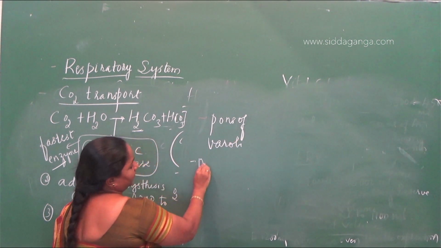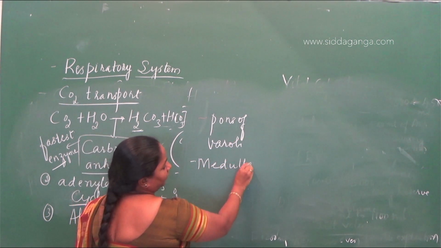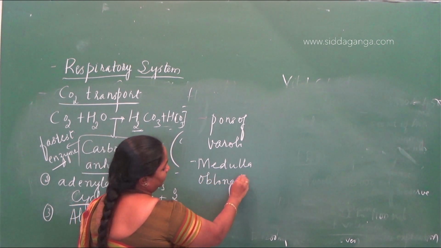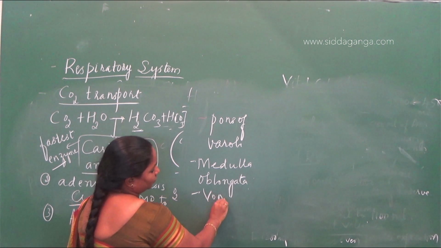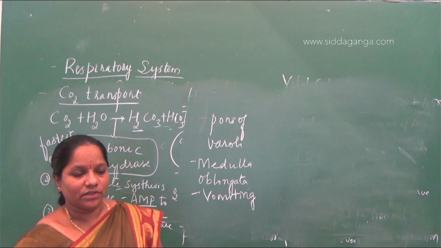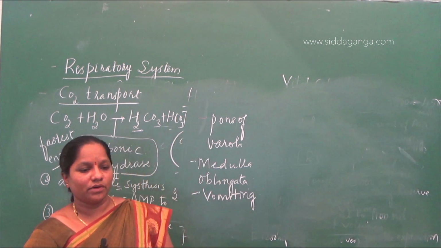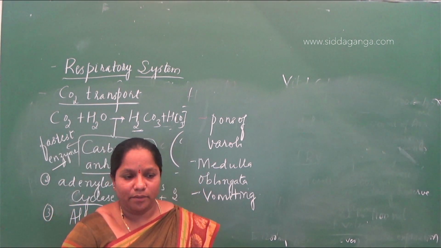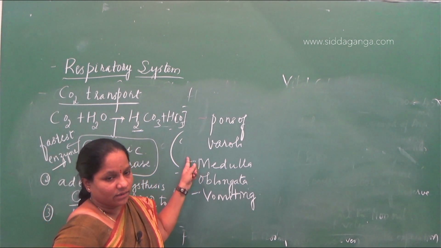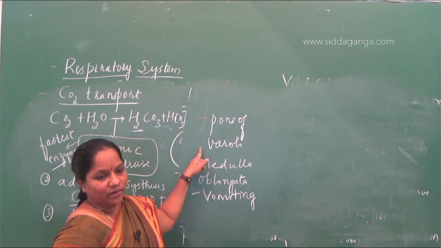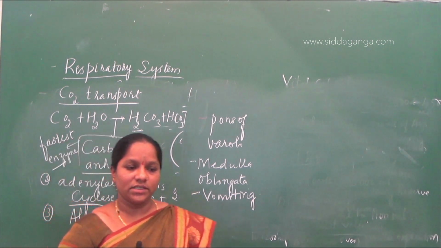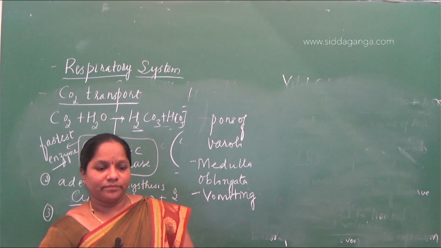And we say that even the medulla oblongata is also the center for vomiting control. So many of the physiological mechanisms occurring in the human body are controlled by different parts of the brain. So the center to moderate the respiratory rhythm center is called pons of Varolii, present in the hindbrain of the human brain. So the answer is the fourth one. Next one.